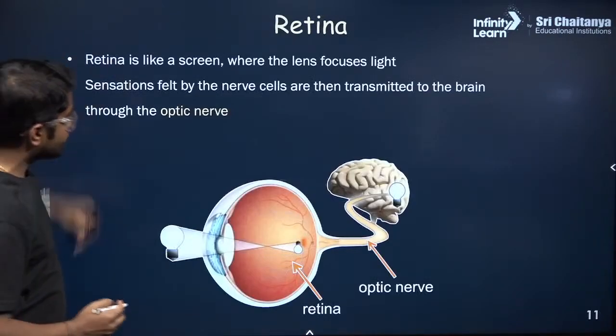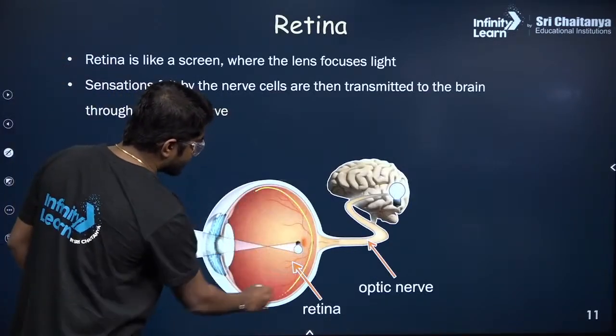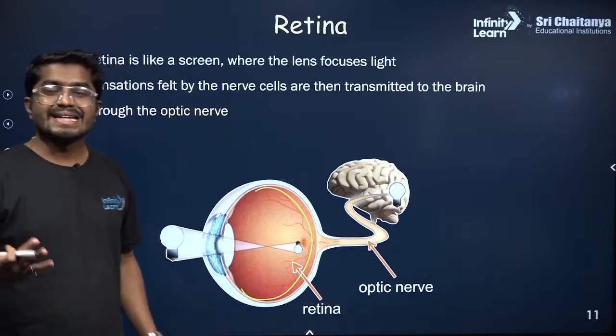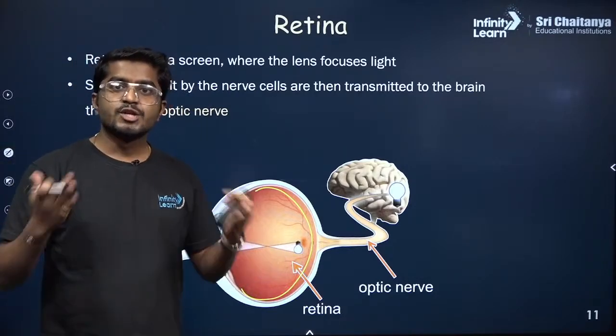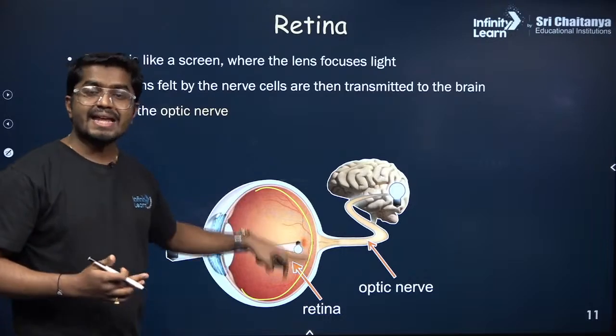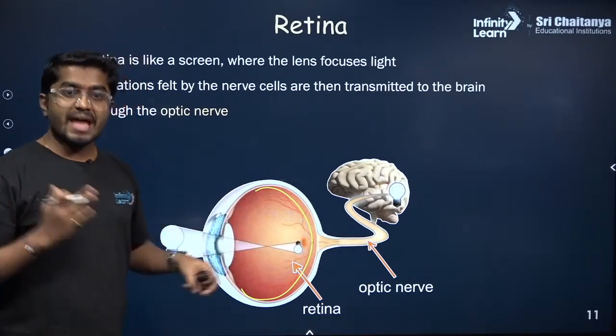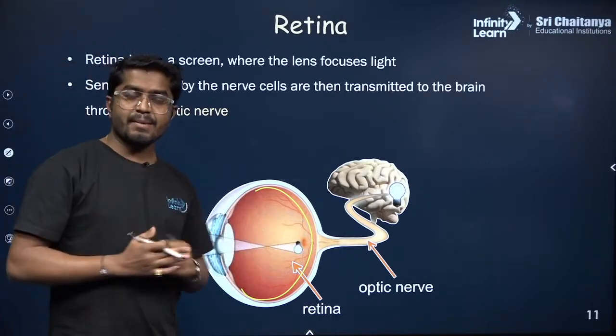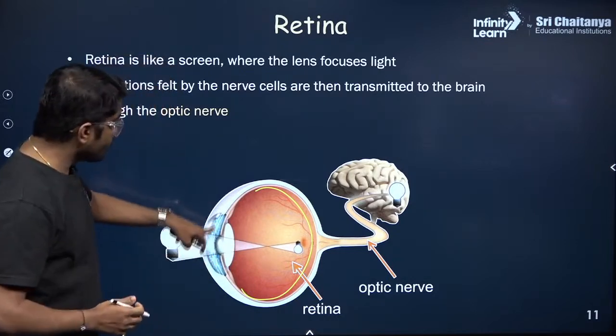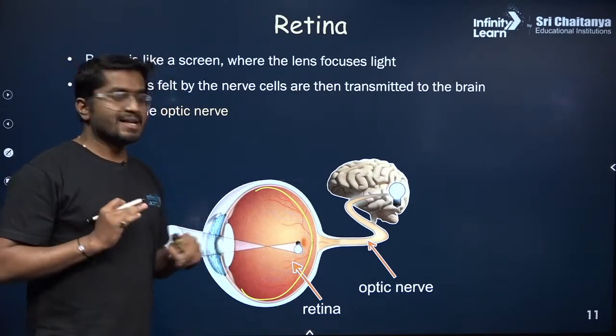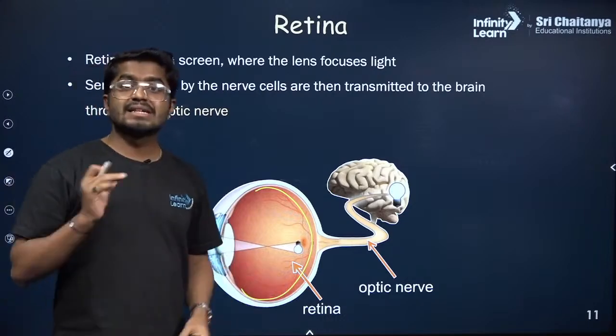Okay, so now the retina, you see this reddish color? This is the retina. Retina is nothing but the screen. So we are getting the real and inverted image. In lens, we have learned, when do we get a real and inverted image? Using the convex lens, correct? So this retina is nothing but the screen.